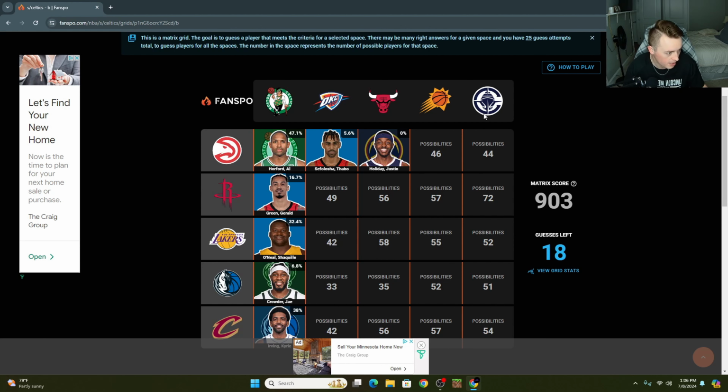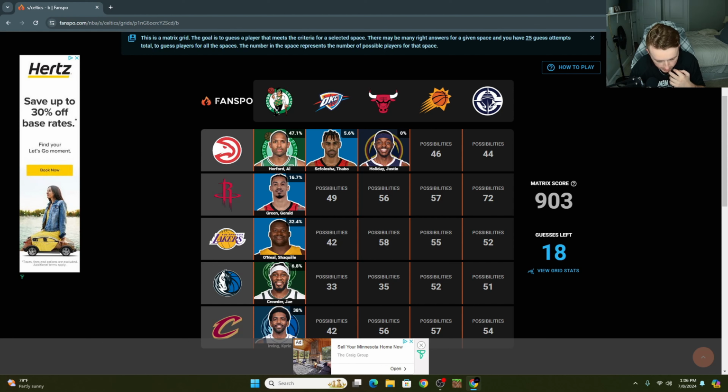Hawks, Clippers. Okay, also Clippers' new logo, fire. I don't know what you guys think of it, but it's fire. Hawks, Clippers. Who are we thinking of here? Haven't they executed a trade recently or something like that? Am I crazy for thinking that?